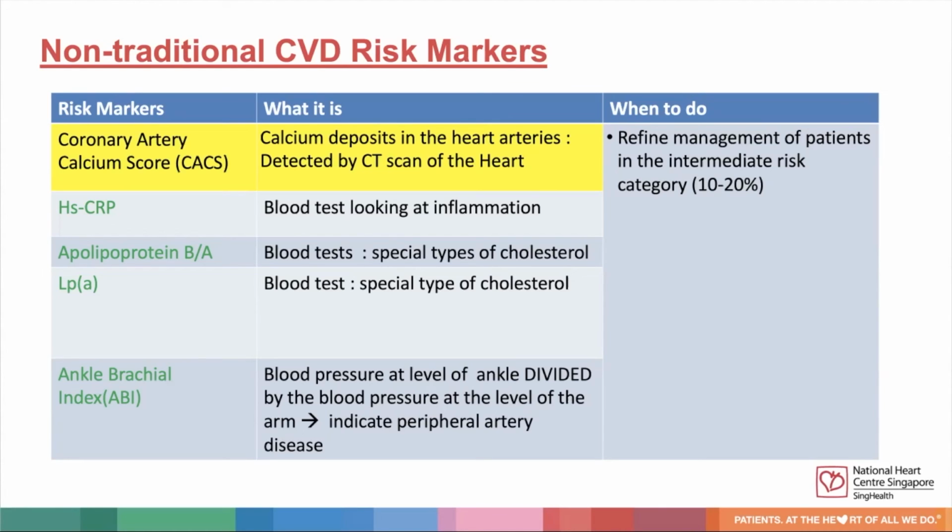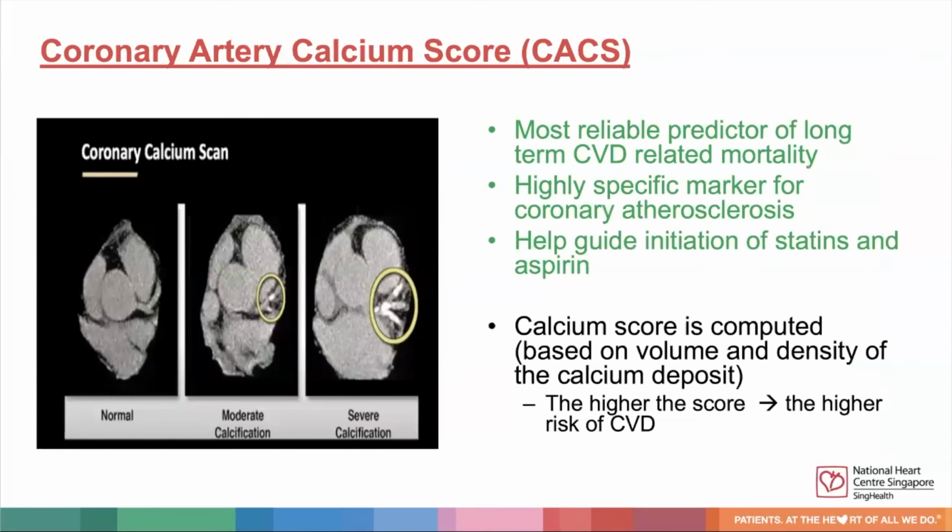Lastly, we can also look at ankle brachial index. We can obtain this index by doing a blood pressure measurement at the level of the ankle, and we divide this by the blood pressure at the level of the arm. Abnormal levels would indicate peripheral artery disease. Among the tests listed here, CACS is the most widely adopted test by cardiologists. This is because CACS is the most reliable predictor of long-term CVD-related mortality.